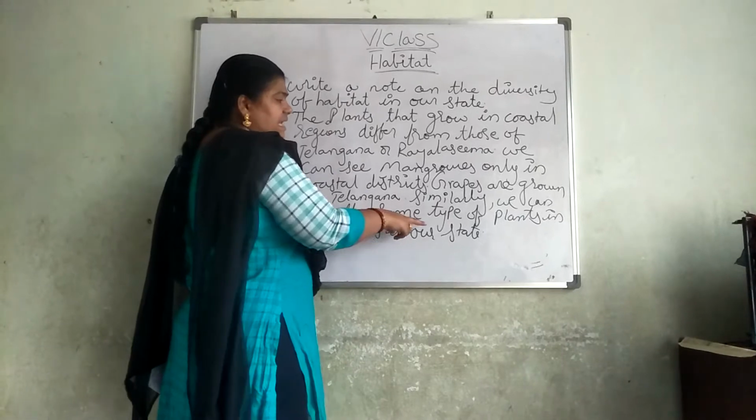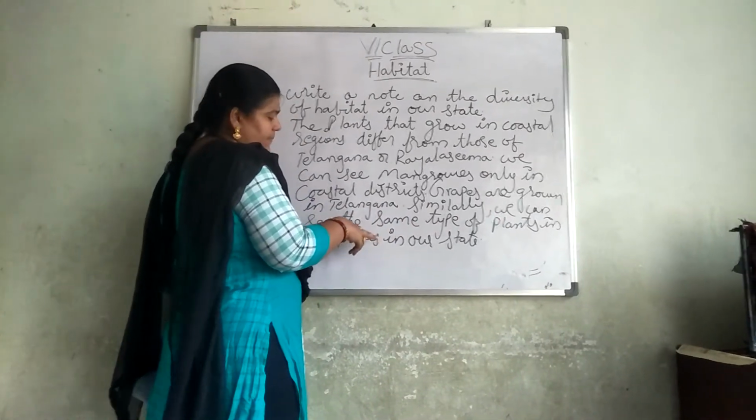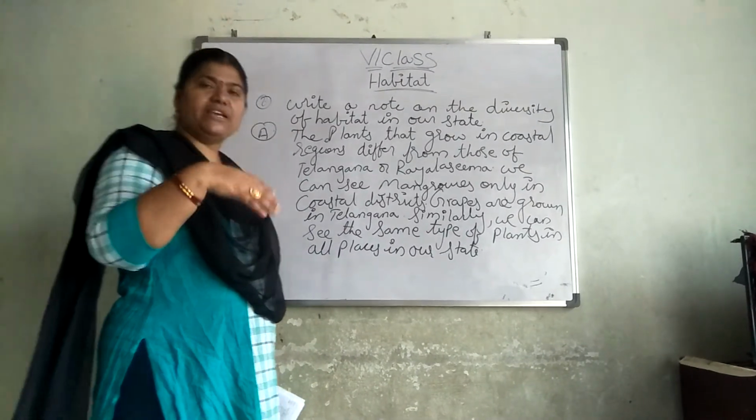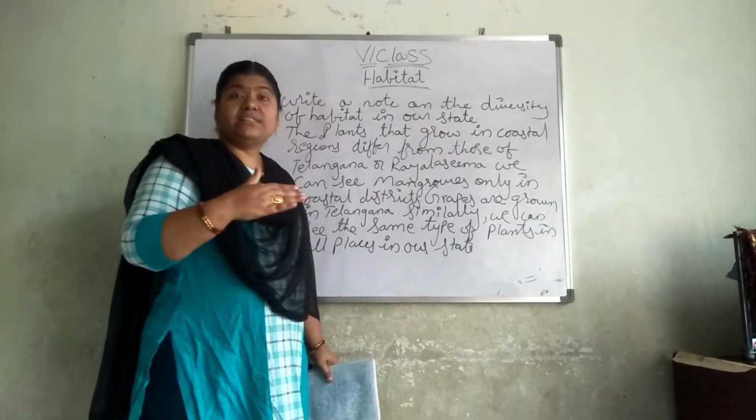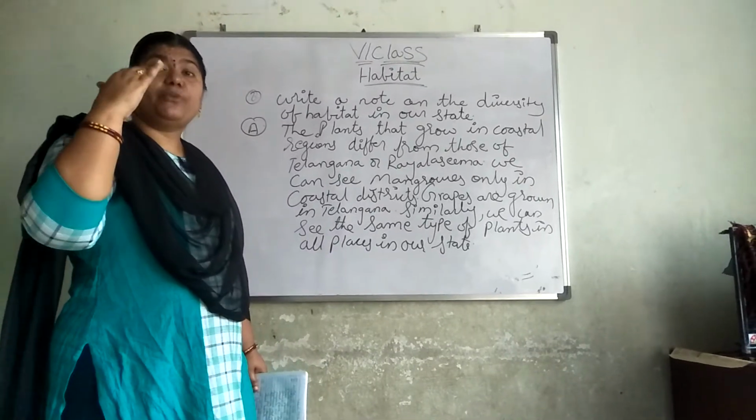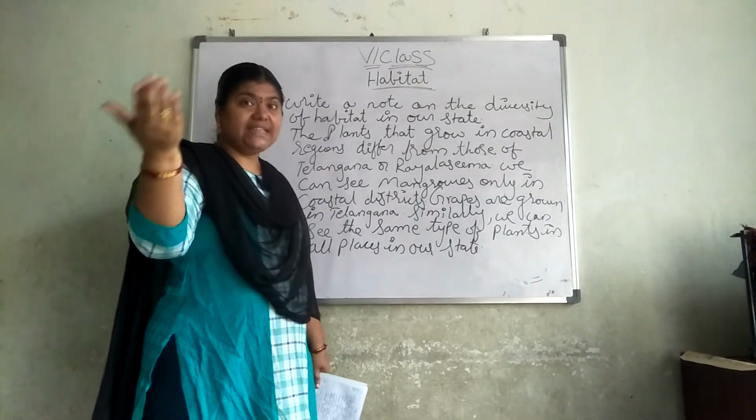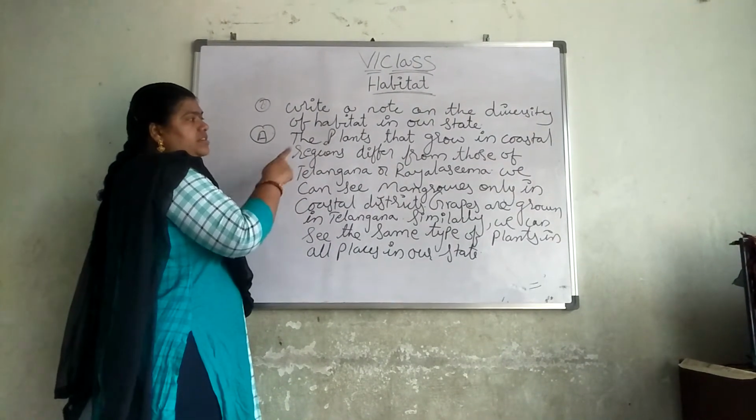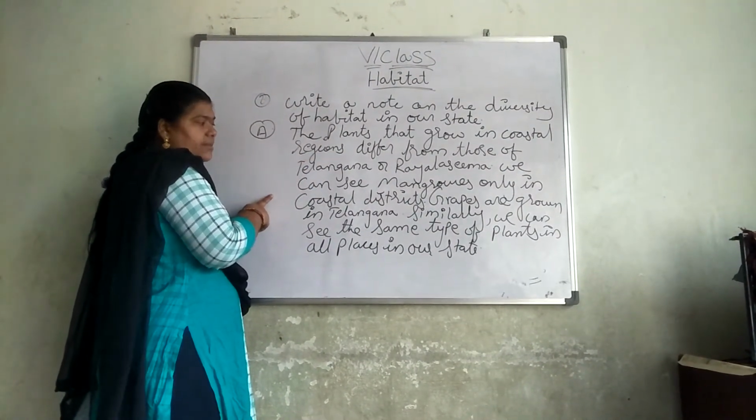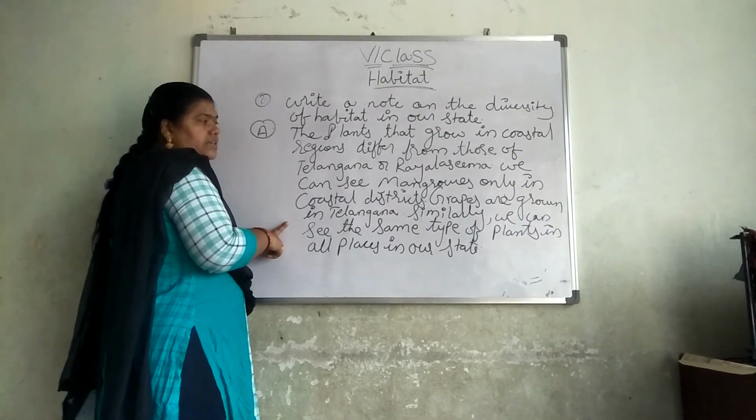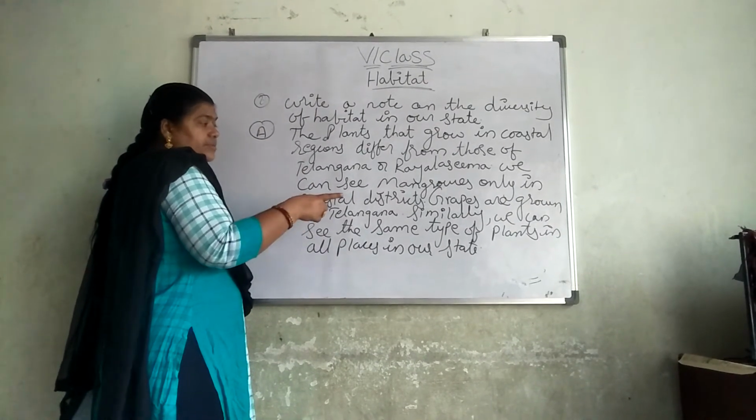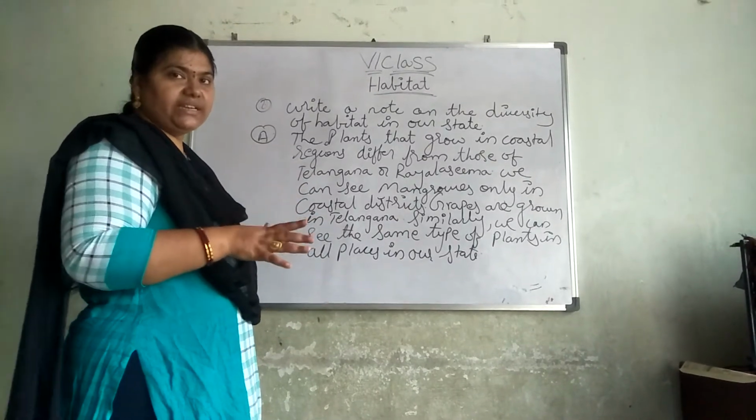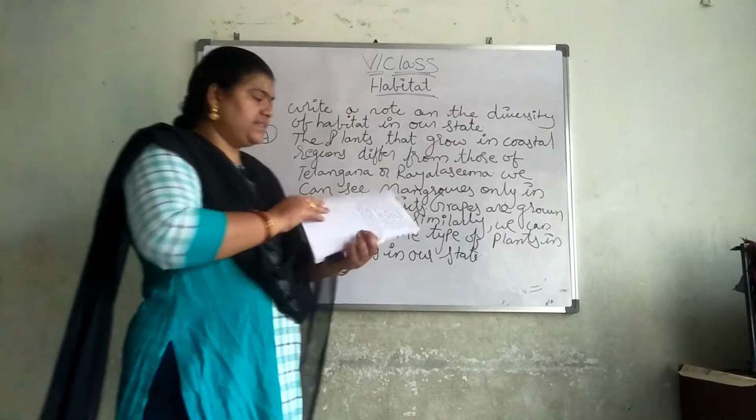Similarly, we can see the same type of plants in all places in our state. We can see the paddy here and also there, the maize here and also there. But what does that mean? That the quantity of production will be more in coastal regions than in Telangana and Rayalaseema. Try to understand. The plants that grow in coastal regions are different from those of Telangana or Rayalaseema. We can see mangroves only in coastal districts. Grapes are grown in Telangana. Similarly, we can see the same type of plants in all places in our state. Got the point? Now, last question.